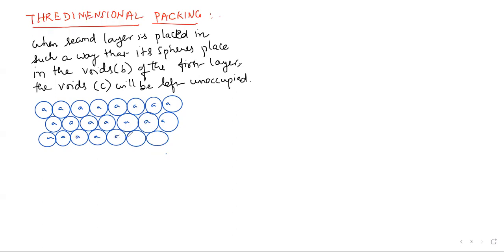Okay. And you can see I told about these points in the above writing, that is spheres in place in the voids B of the first layer. So where I am checking with the B is, this is B, this is C. Okay, these are C. This is C. This is C. This is C. Those are coming depressions downwards, they are B. Vertices downwards, they are B.